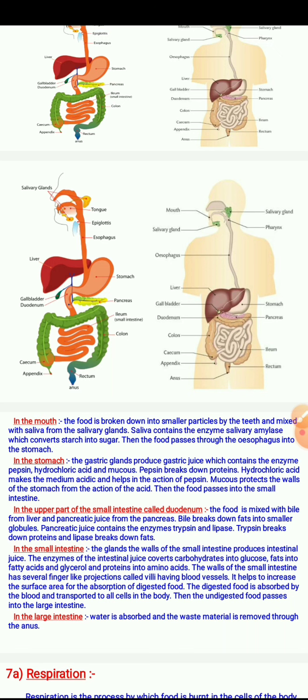Then the food passes into the small intestine. In the upper part of the small intestine called duodenum, the food is mixed with bile from the liver and pancreatic juice from the pancreas. Bile breaks down fat into smaller globules. Pancreatic juice contains the enzymes trypsin and lipase. Trypsin breaks down protein and lipase breaks down fats.